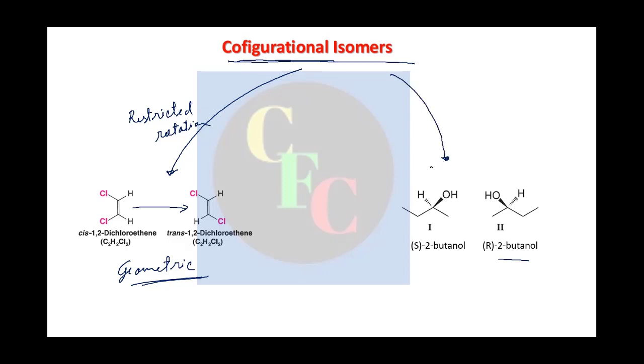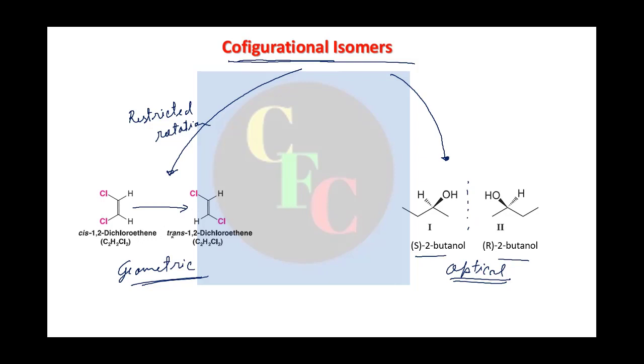What a chiral carbon is, we'll come to later. You can have this kind of isomerism also, where you have a mirror image relationship, which are non-superimposable with one another. In those cases, we say they are optical isomers. There is a specific reason why it is called optical, because they show optical activity, which we'll discuss again later. So there are two types of configurational isomers, geometric and optical. In this particular case, we say this is a pair of enantiomers, the S and R butanol pair.